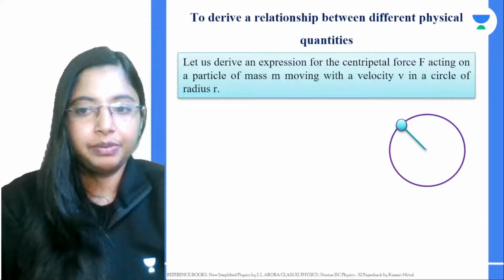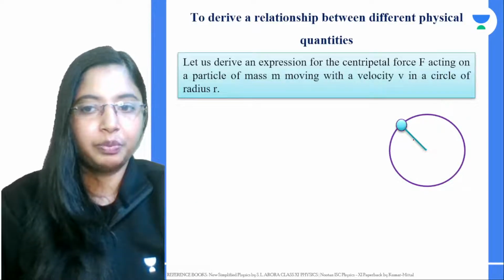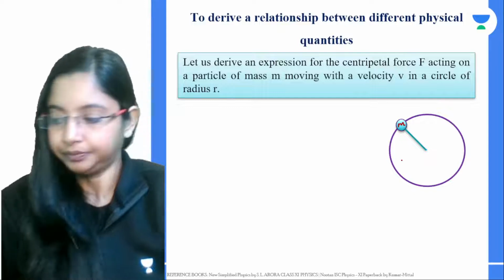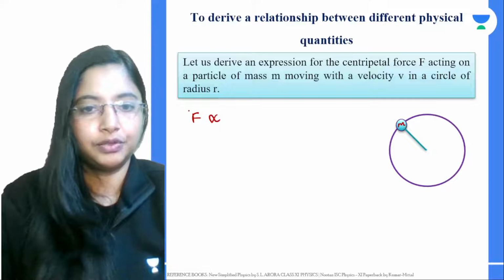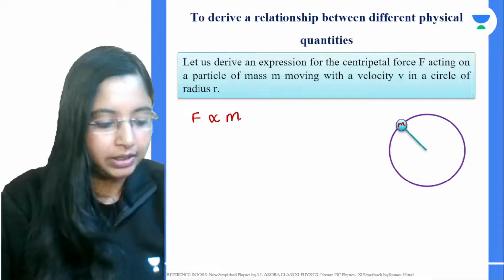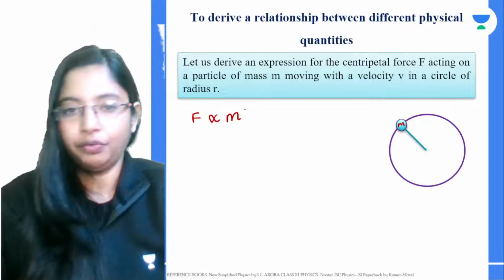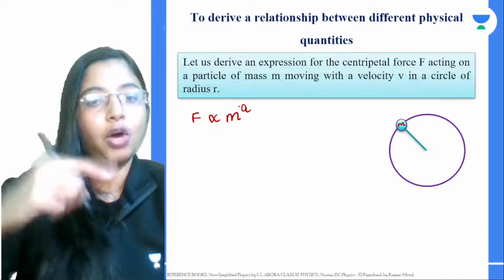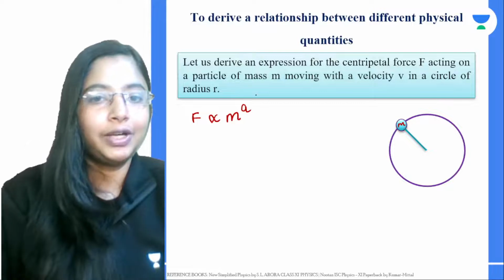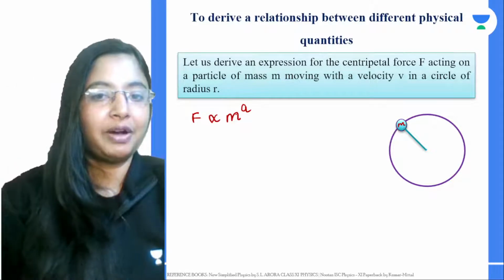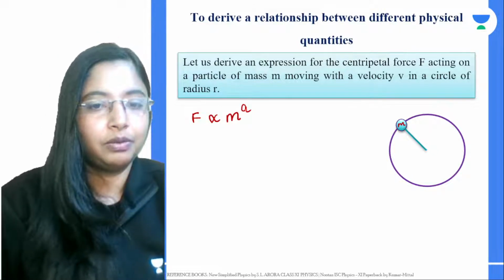Now, there are a few quantities that this particular force depends on. One is the mass. These are the various factors this force equation will depend on. Dimensionally, we don't know to what power the mass appears. Is it m, is it m square, is it m cube? We don't know that, but we know it depends on this particular mass. So mass to the power a, or whether it is even dependent on mass, that also we are going to check. First it depends on mass.